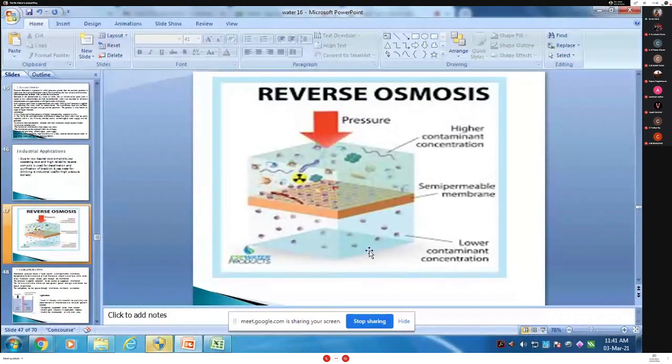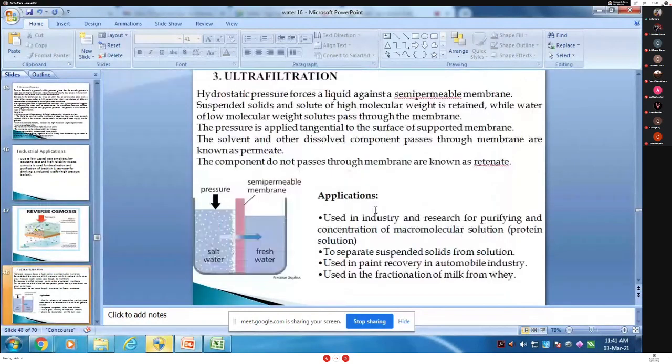This membrane filtration is called superfiltration or hyperfiltration. So this is called the reverse osmosis process.